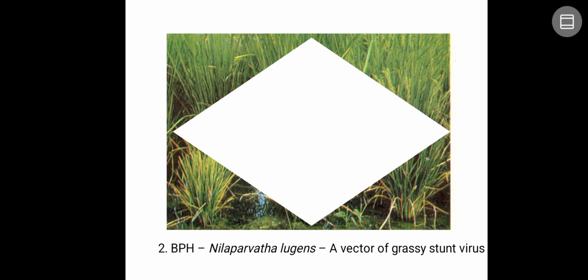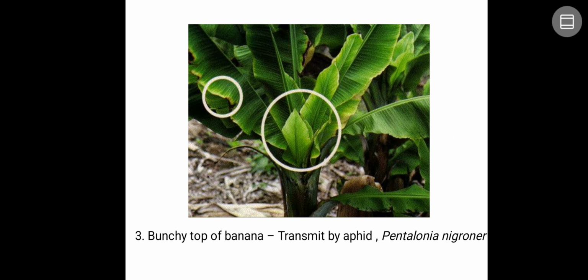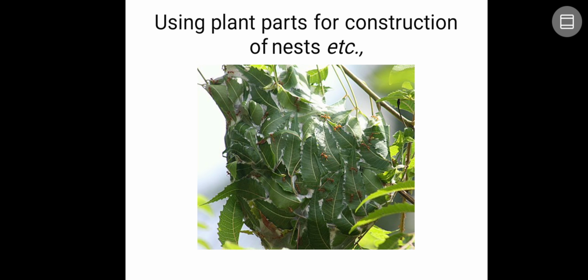So you can see one example here: paddy leafhopper or green leafhopper, Nephotettix virescens or Nephotettix nigropictus, transmit viral diseases like rice tungro, transitory yellowing or yellow dwarf diseases. And another example you can see, brown plant hopper, Nilaparvata lugens. It's an important pest of paddy that is going to act as a vector for grassy stunt virus, ragged stunt virus. Okay. Next, banana bunchy top virus is going to be transmitted by banana aphid, that is Pentalonia nigronervosa. Here the bunchy top appearance you can see. So more clustering will be there.